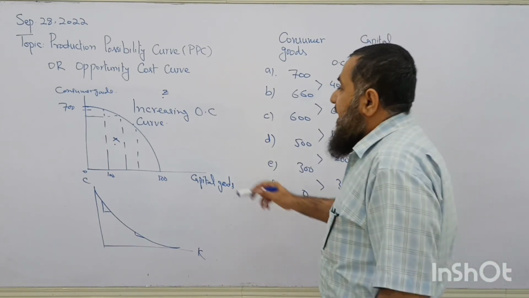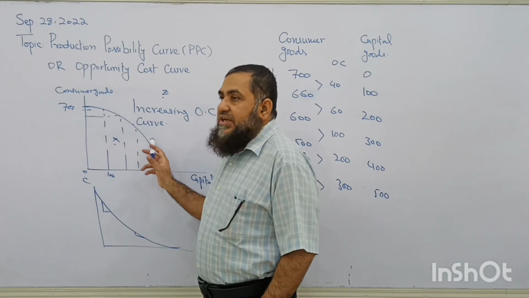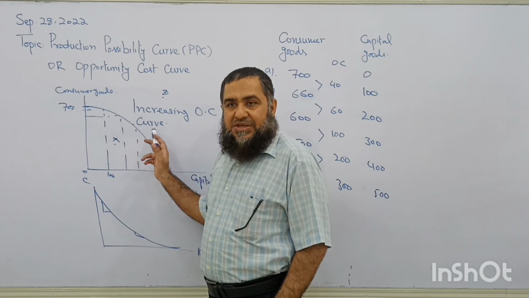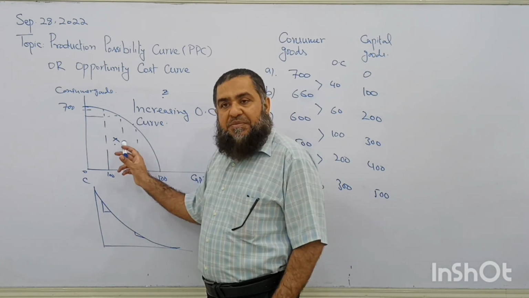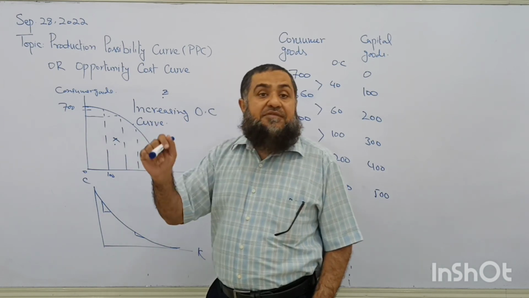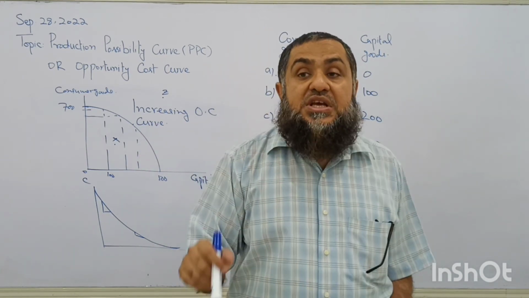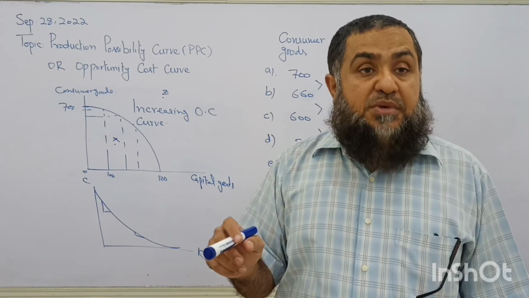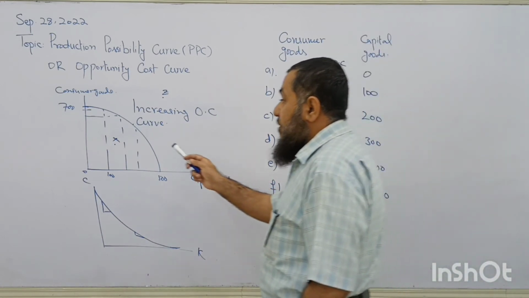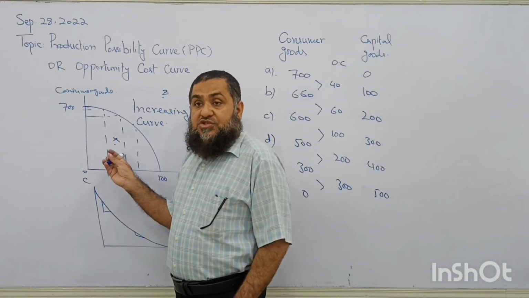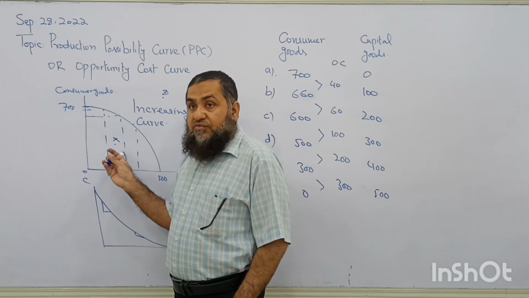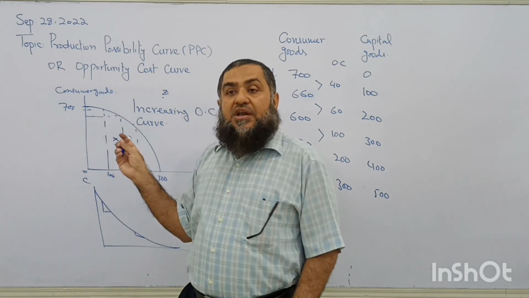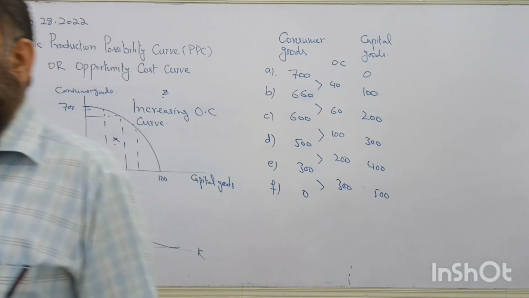And one more thing, when economy is fully utilizing its resources, so it is achieving what? Economic efficiency along PPC. When economy is operating below PPC, there is economic inefficiency. Resources are not fully utilized. They are being wasted. Efficiency means absence of wastage or minimum of wastage. So when economy is operating below PPC, there is wastage of resources. Economy is not able to fully utilize its potential. So it shows economic inefficiency, but any point along PPC will show us economic efficiency point.